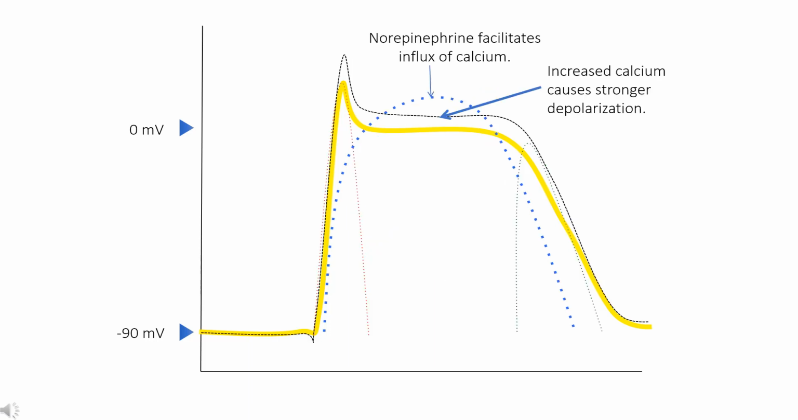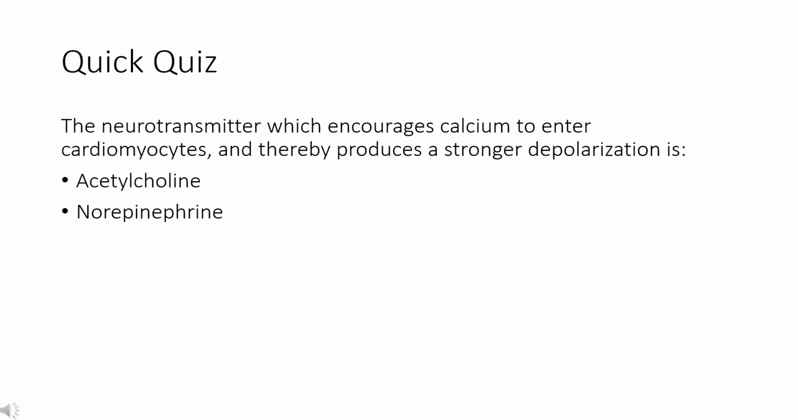Sympathetic stimulation facilitates the flow of calcium into the contractile cells, and so permits a stronger contraction. Now that we understand how action potentials are formed in pacemaker cells and contractile cardiomyocytes, let's follow the movement of the action potential through the heart and see how it causes contraction. Quick quiz. The neurotransmitter which encourages calcium to enter cardiomyocytes and thereby produces a stronger depolarization is